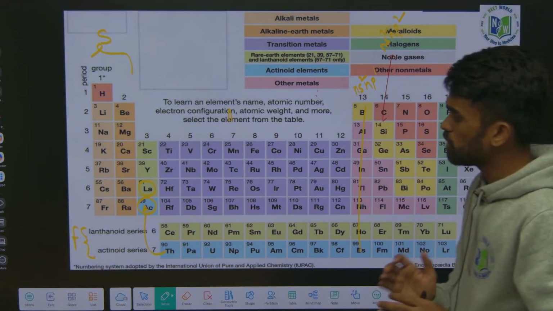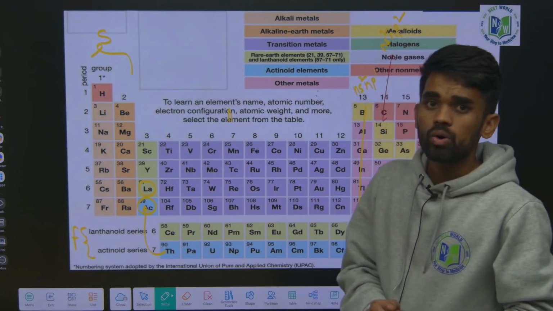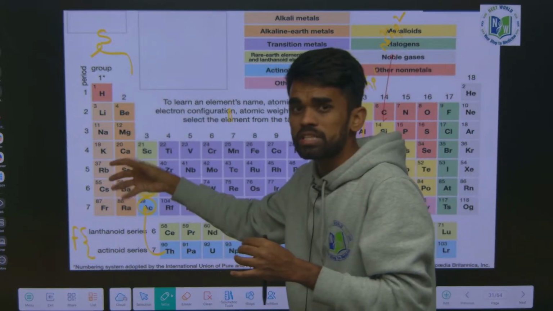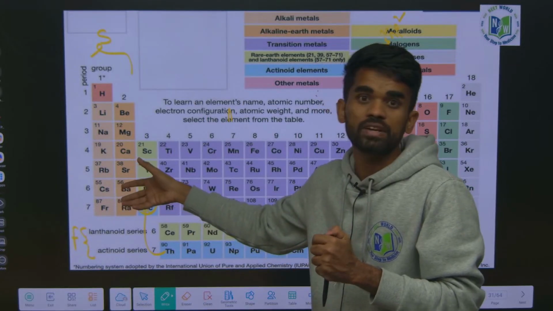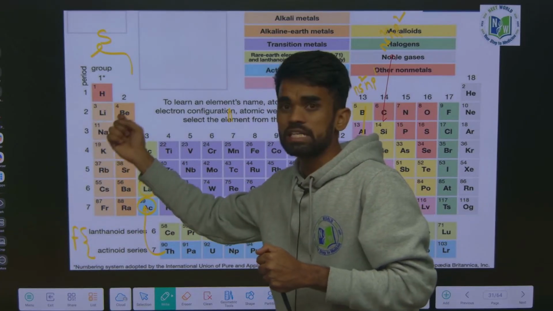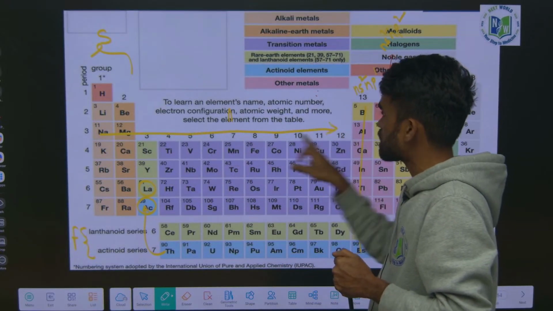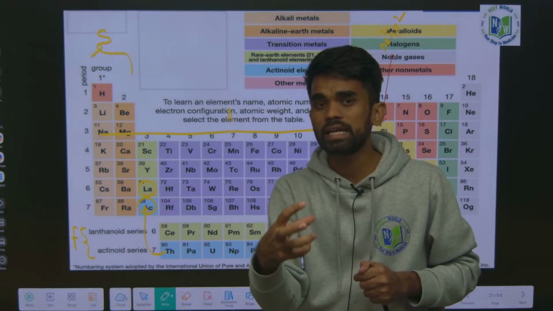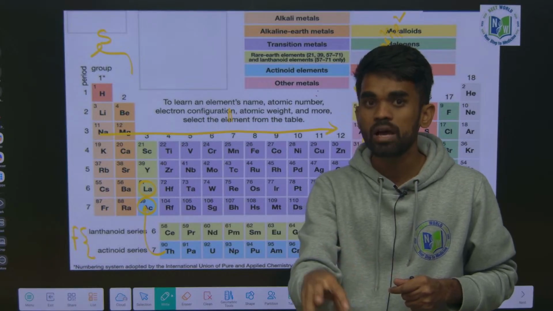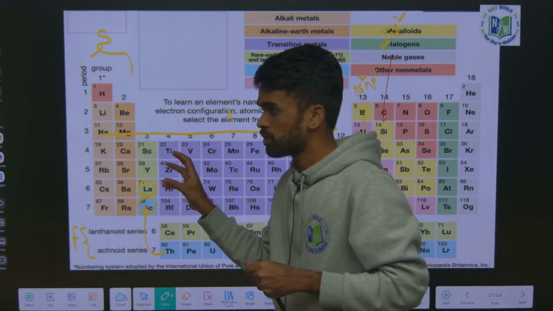So now we are going to study periodic properties. What do these periodic properties mean? See how the size of an element varies if I go from top to bottom; that is given in terms of radius. How atomic radius varies from top to bottom, or from left to right in the periodic table, or I can say along the horizontal rows, which are called periods. How atomic radius varies in a period, how metallic character varies in a period or in a group, how electronegativity varies in a period or a group. Like this we need to study now.